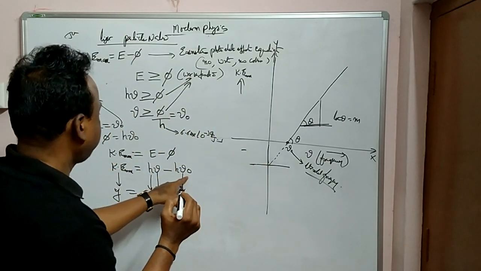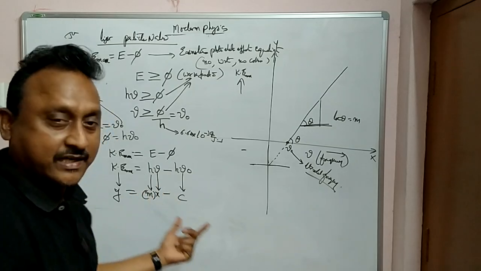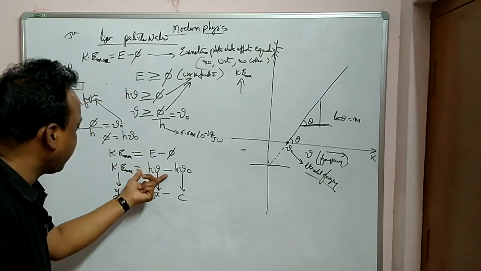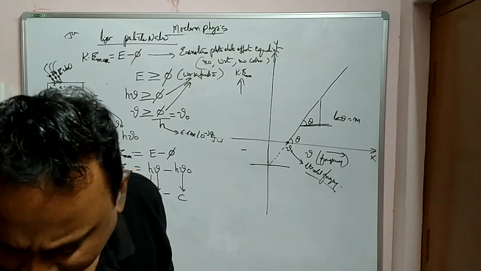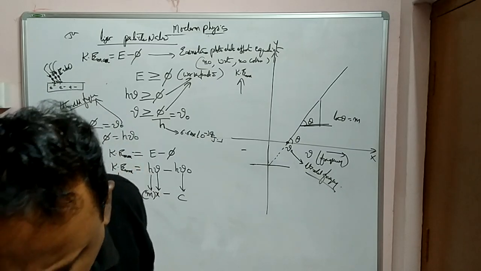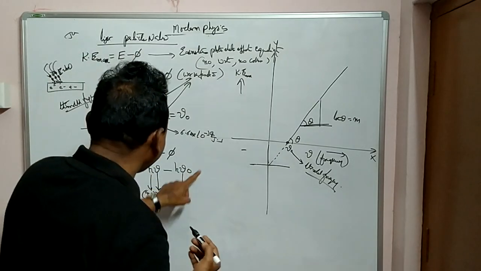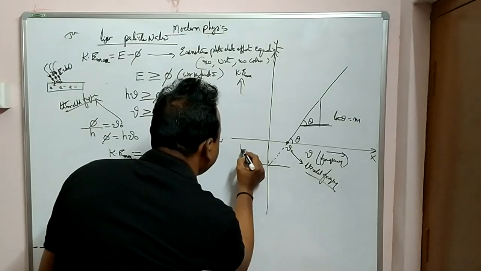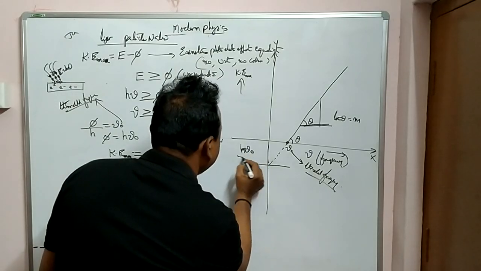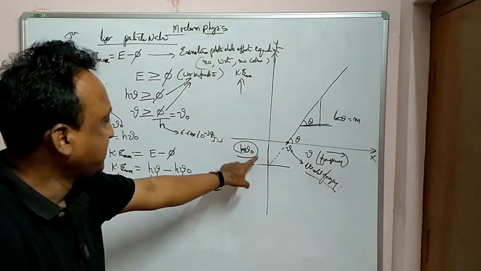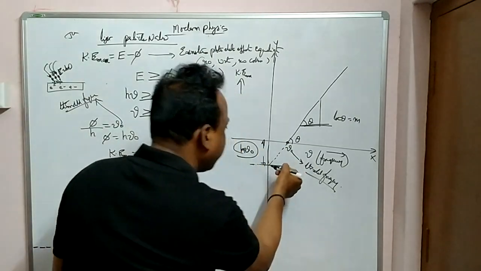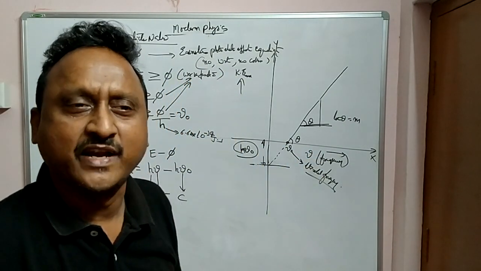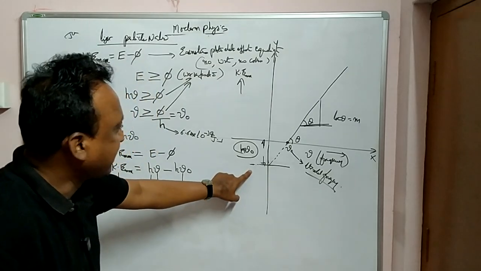You can see this equation and relate it to y is equal to mx minus c. అర్థమవుతుందా? So what is this intercept? This intercept is equal to h nu 0. This is the intercept. That means below this there is no emission of electrons from the metal surface. This is the intercept made.